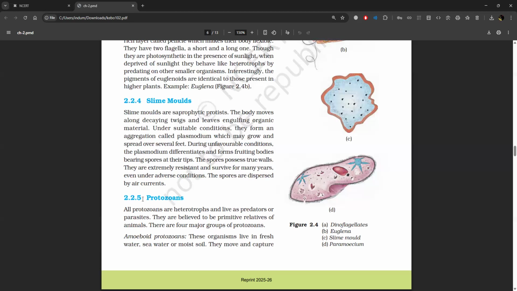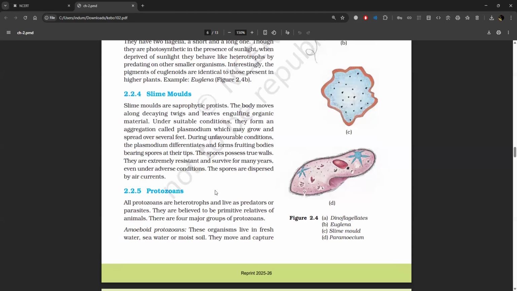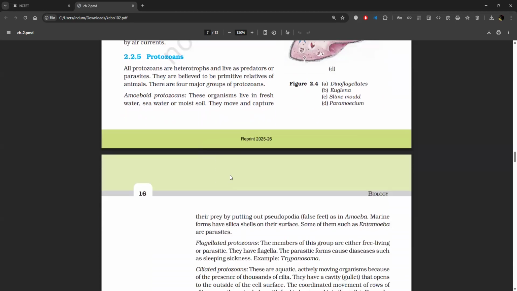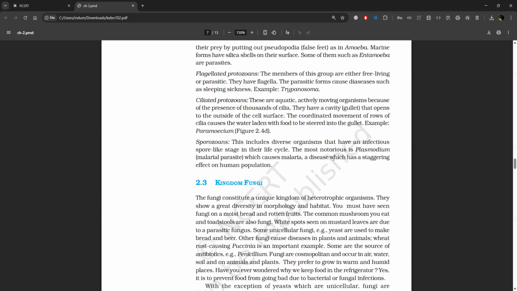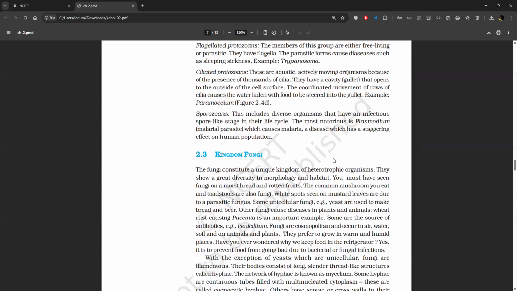Amoeboid protozoans. These organisms live in fresh water, seawater, or moist soil. They move and capture their prey by putting out pseudopodia, as in Amoeba. Marine forms have silica shells on their surface. Some of them, such as Entamoeba, are parasites. Flagellated protozoans. The members of this group are either free living or parasitic. They have flagella. The parasitic forms cause diseases such as sleeping sickness, for example, Trypanosoma.